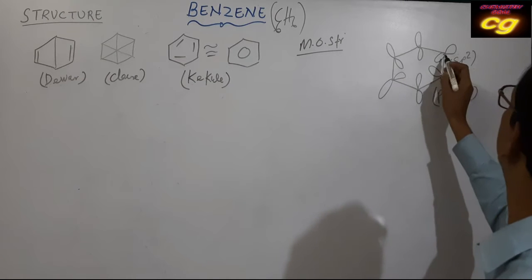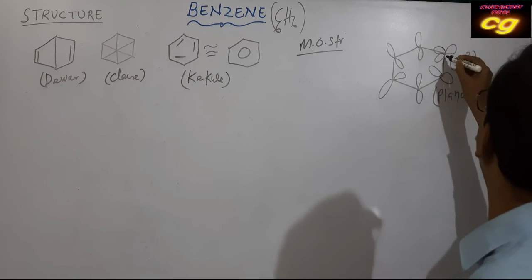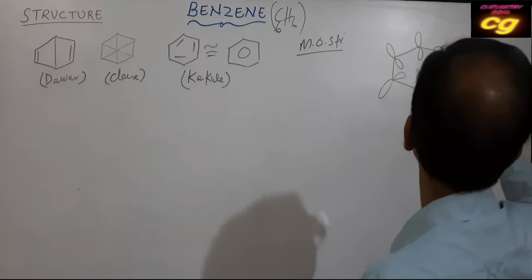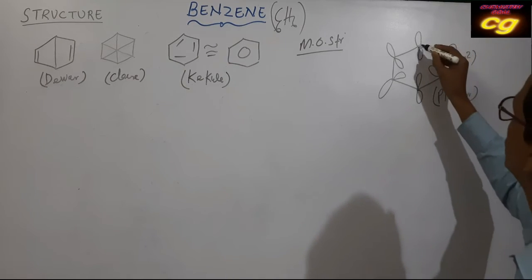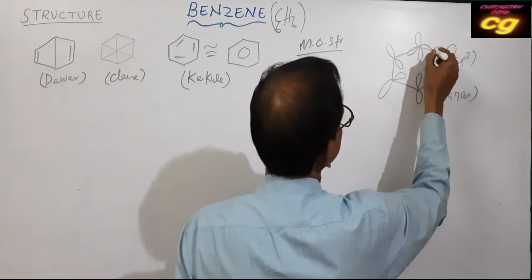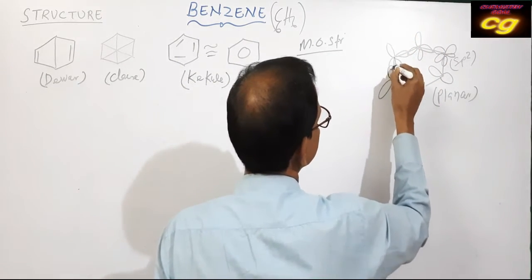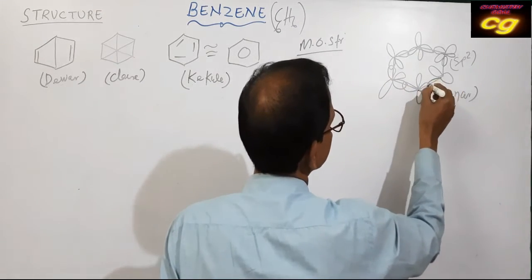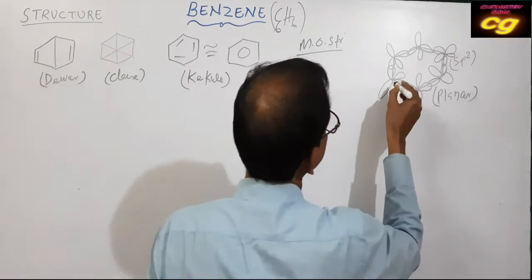This is your sp2 hybridization, and another is bonded with hydrogen, C6H6 with hydrogen.